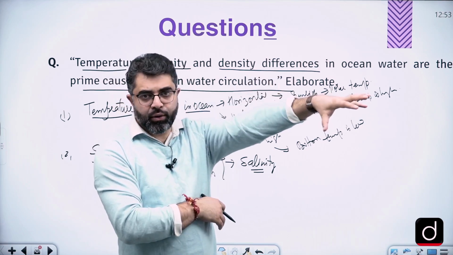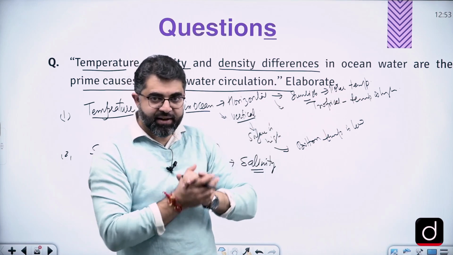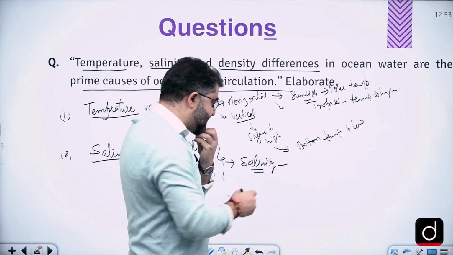How? We have a low salinity in the polar regions, we have higher salinity in the tropical areas. So something like that, right? First of all, you understand this.